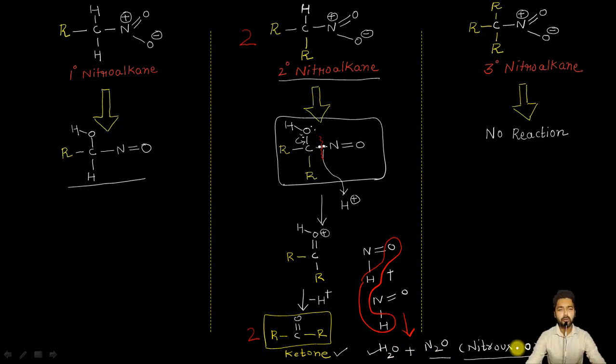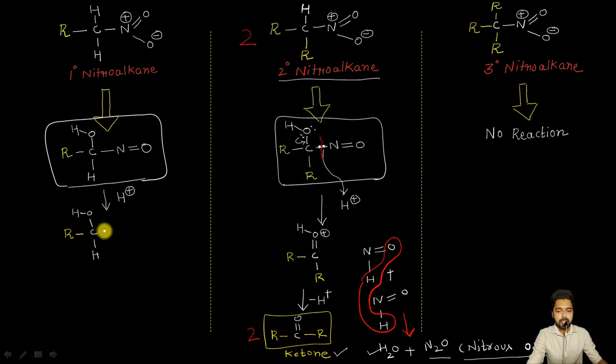And now it is time to talk about the hydrolysis of the primary nitroalkane. Here also, whatever intermediate we have got will react with the H positive ions from the hydrochloric acid, such that it will result in the formation of this R here, single bond carbon, hydrogen atom, my hydroxyl group here as it is, single bond nitrogen, double bond oxygen, and this H positive will attack these oxygen lone pairs, such that it will result in the formation of something like this.